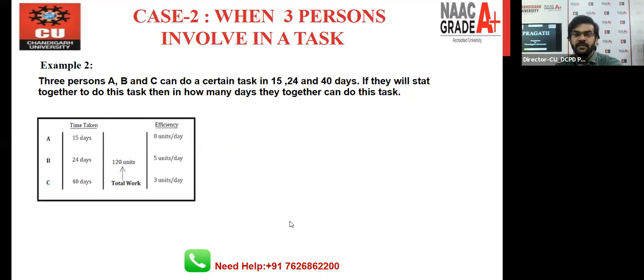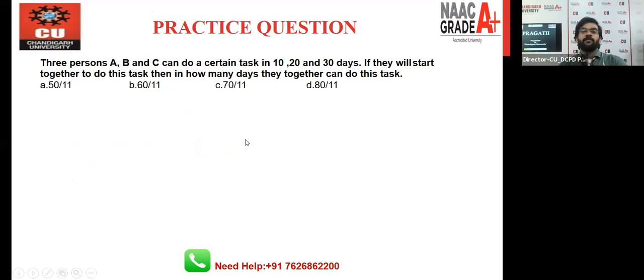So the next question is this one. Very similar to example number 2. So everyone try to find out the answer of this question. Right now we have A, B, C. They are doing a task in 10, 20, 30 days. If they start together, they do this task in how many days? You have to find out this.